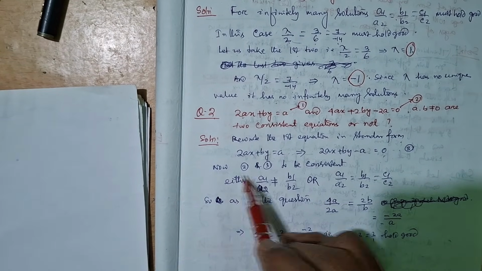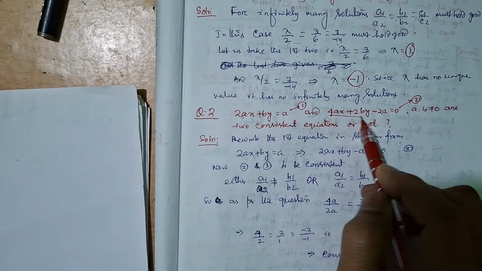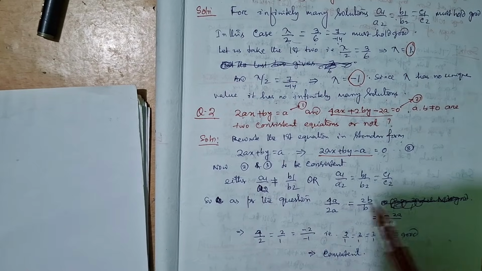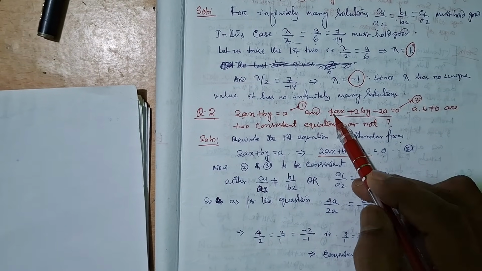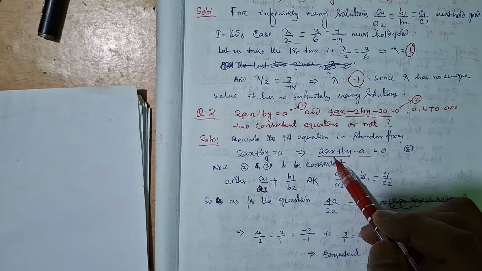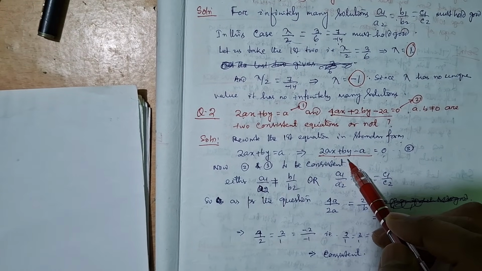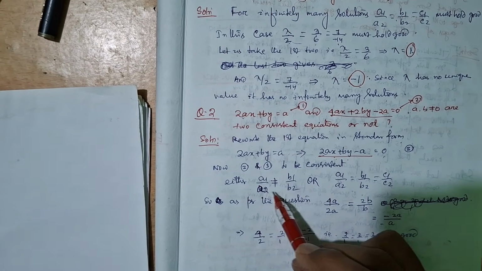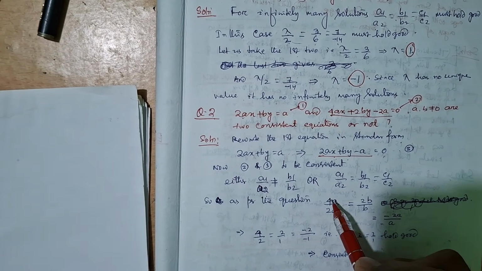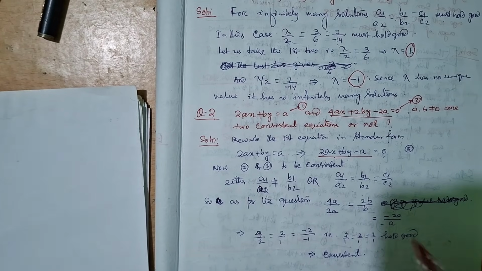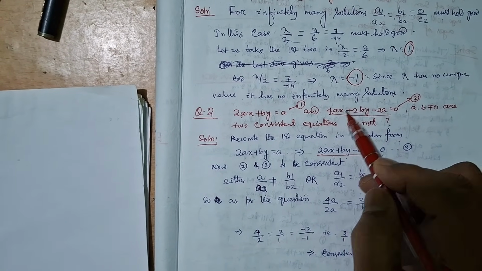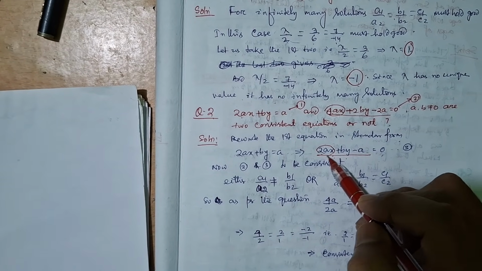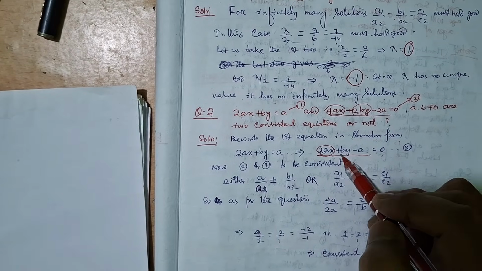Now the other equation is 4ax plus 2by minus 2a equals 0.